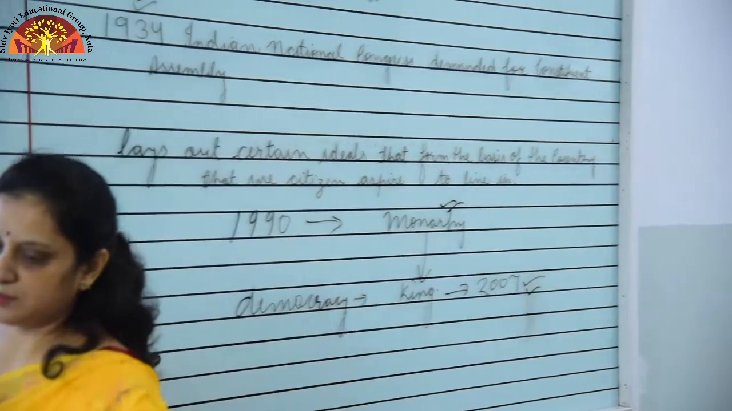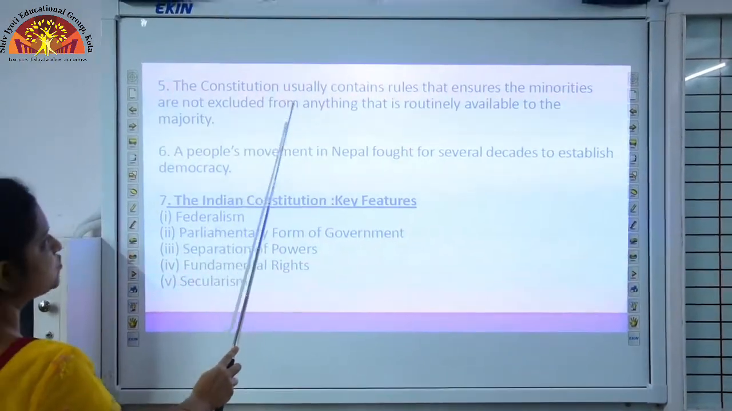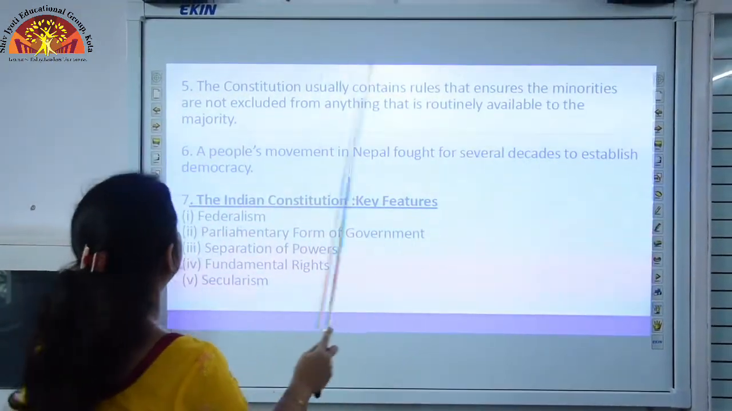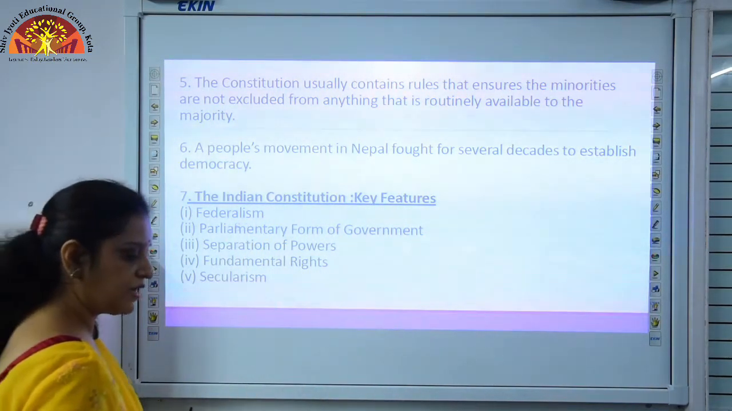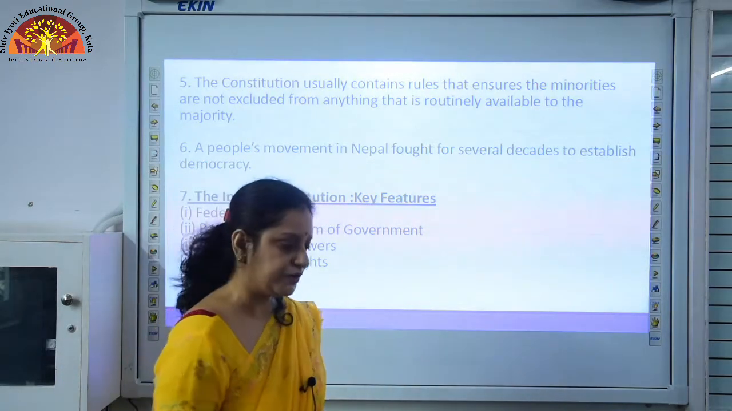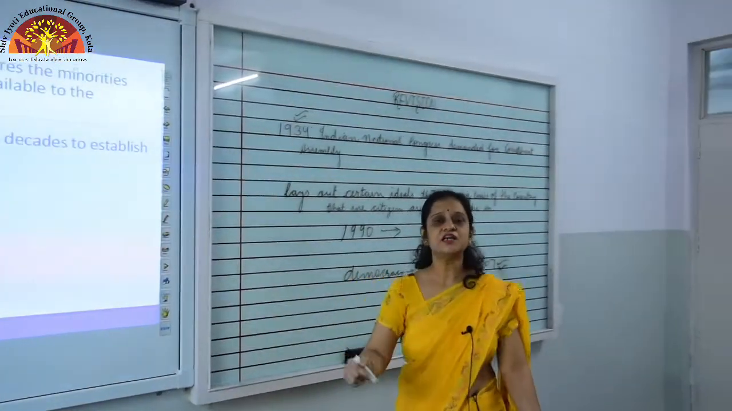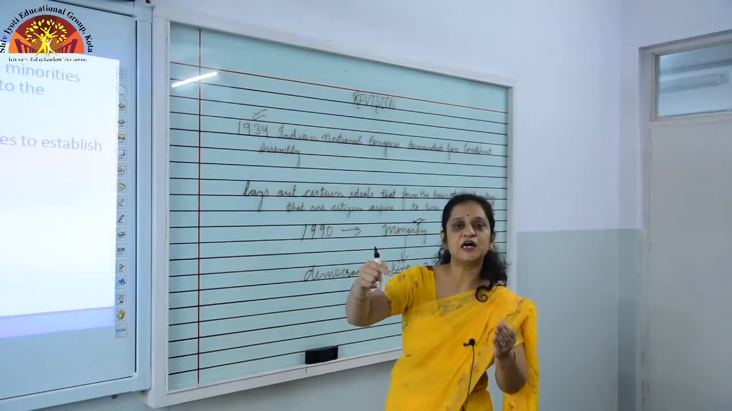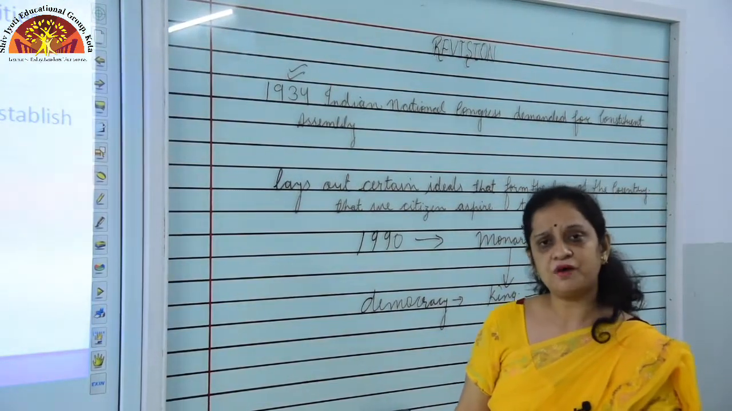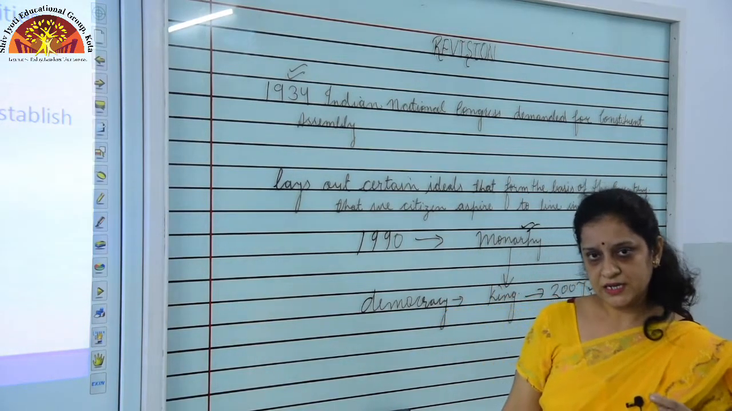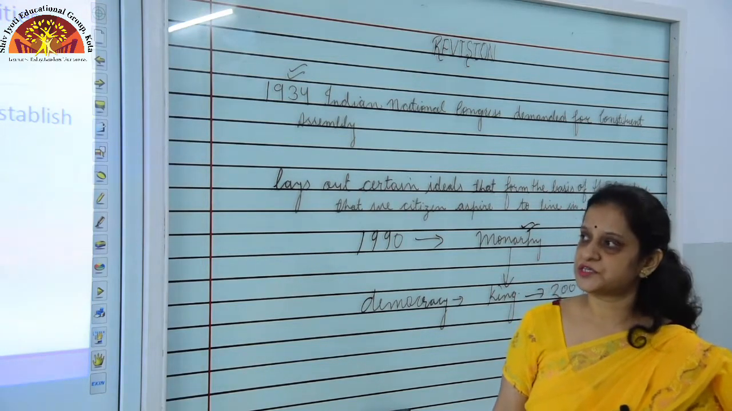Okay. Now the number 5. The constitution usually contains rules that ensure the minorities are not excluded from anything that is routinely available to the majority. If we talk about our fundamental rights, our constitution contains fundamental rights, there is a provision to protect the minorities from the majorities, meaning the majority cannot overpower the minority group. It is necessary to protect the rights of the minority according to our constitution.